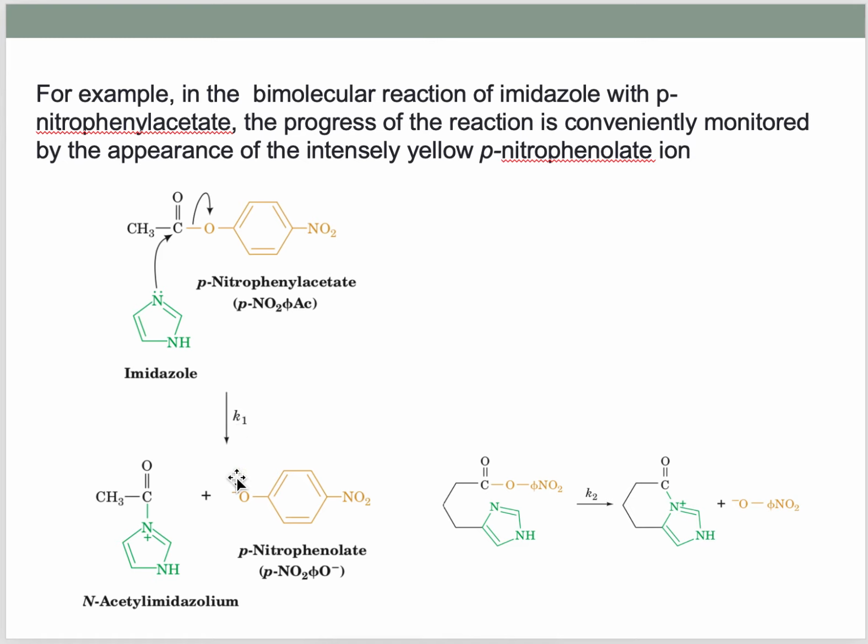This is the proper conformation for optimum reaction. Also, if there is more p-nitrophenolate, it can exert a proximity effect, right? More p-nitrophenolate means there is more chance that these two reactants can come close together.